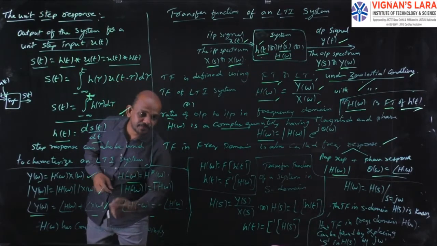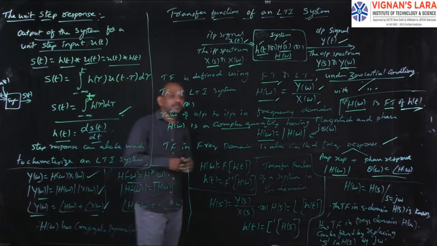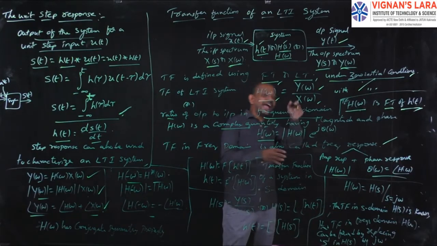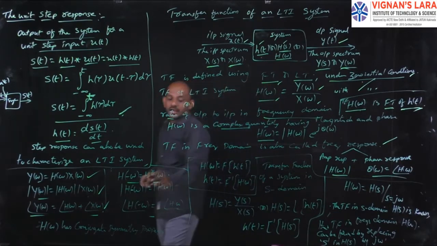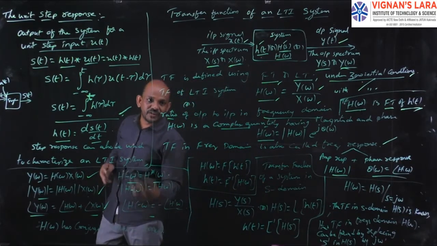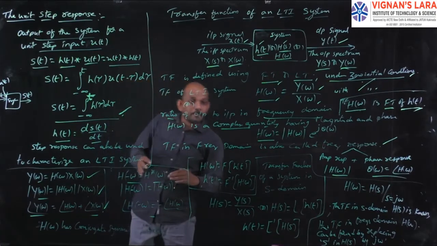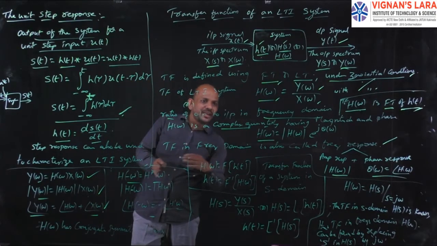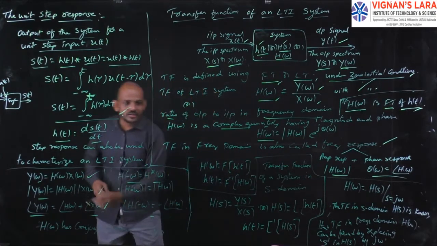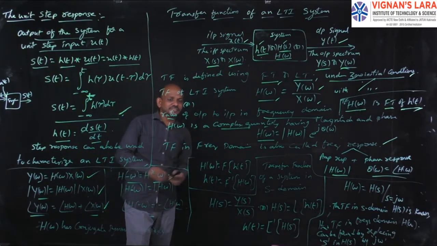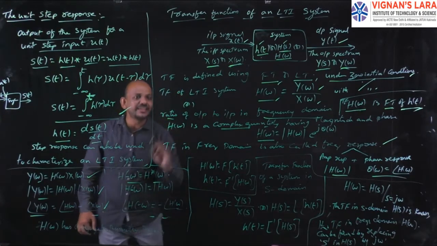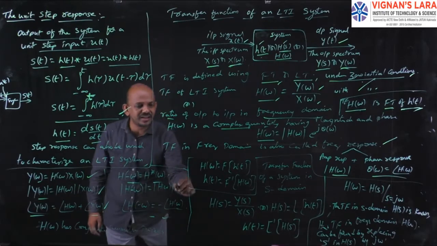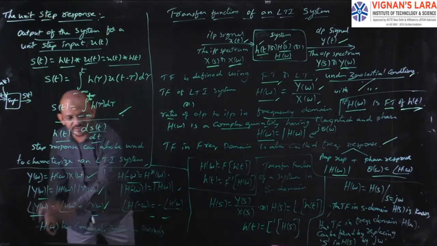Come to the phase: angle of H of minus omega will be equal to minus of angle of H of omega. So the magnitudes are the same, but the phase changes, because H of omega has the conjugate symmetry property.